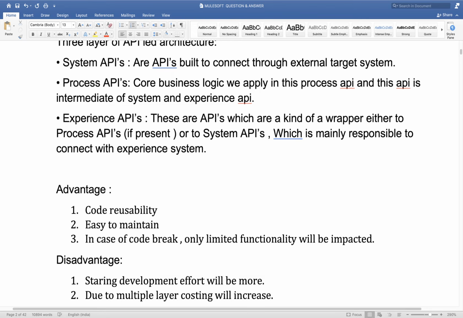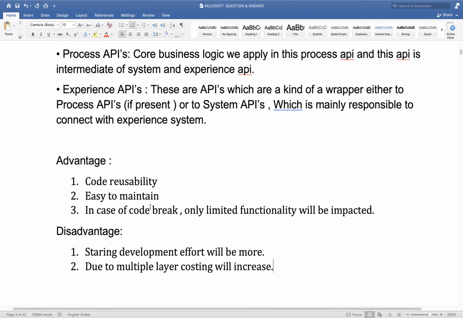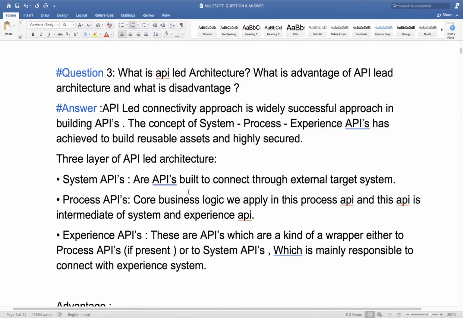Maybe in the long run it may be the same, but at the starting your costing will be high, since instead of deploying one application you are deploying 3 applications. So I think this much of an answer should be more than enough.